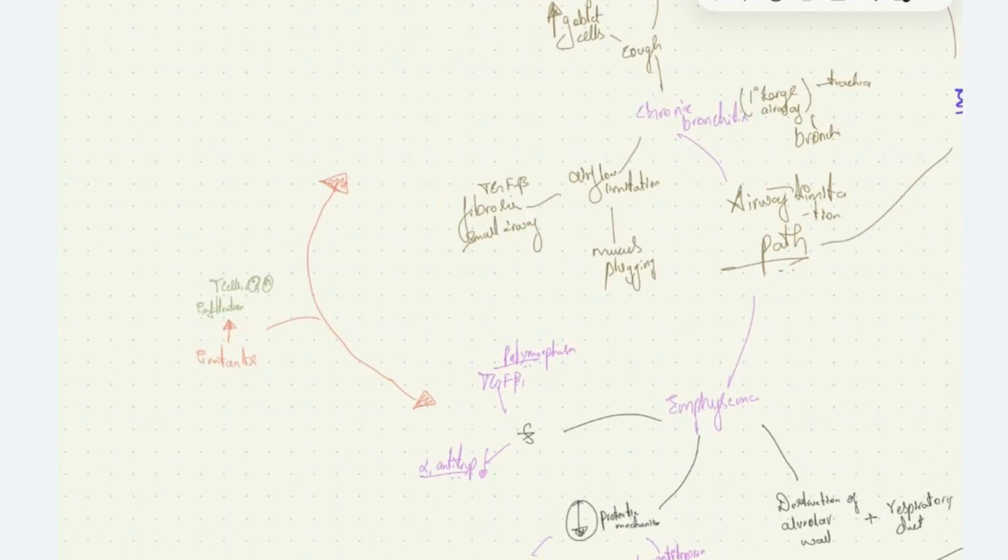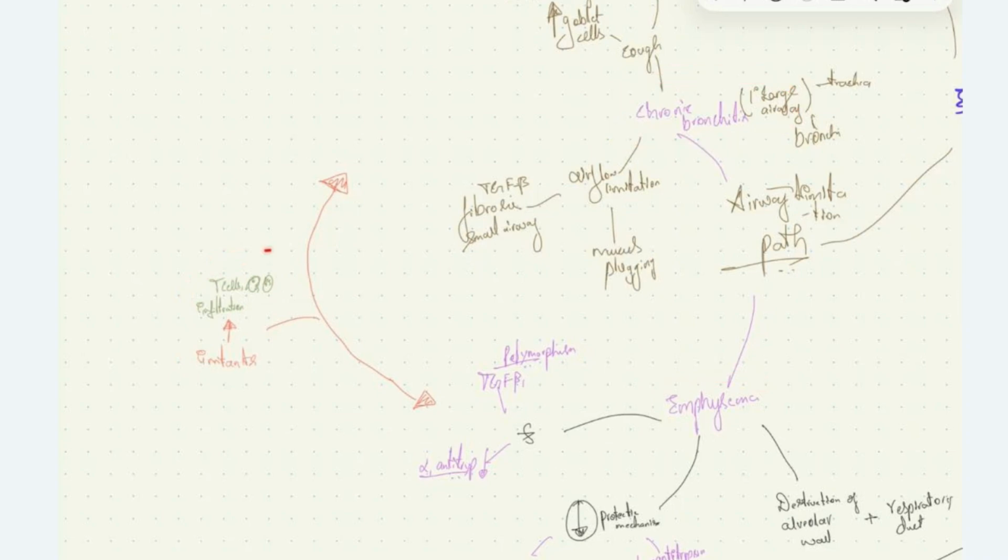These irritants will cause infiltration of T cells, macrophages and neutrophils into the lungs, into the airways, thereby causing an inflammatory response in the airway. So this is common in both of these conditions, that is chronic bronchitis and emphysema.